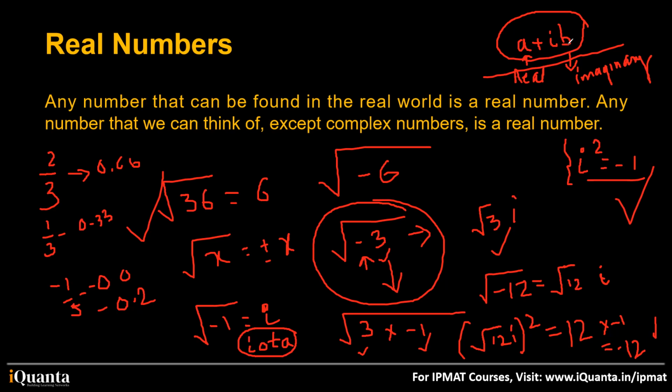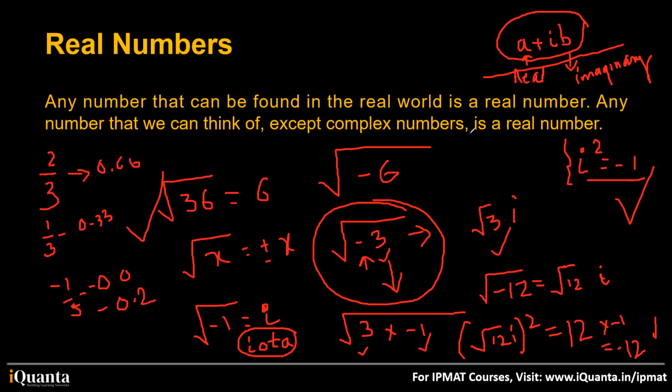So whenever we usually face complex numbers, it's when you have a situation like this, root of a negative number. So root of negative is written as iota. Iota square is -1. Okay, that's it. And what is a complex number? A complex number is written in the form of a plus iota b, where a and b are basically real numbers. I is represented as iota. Okay, that's it.